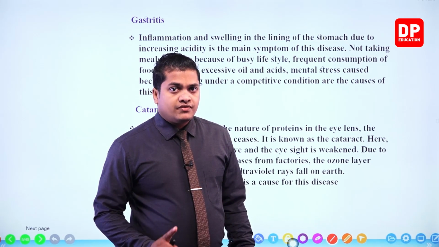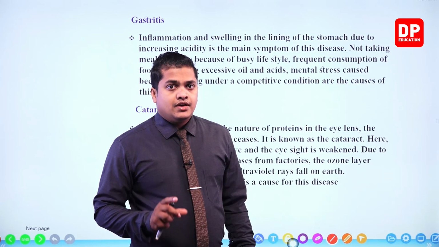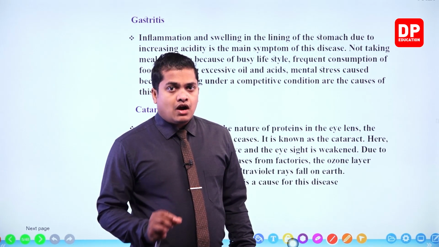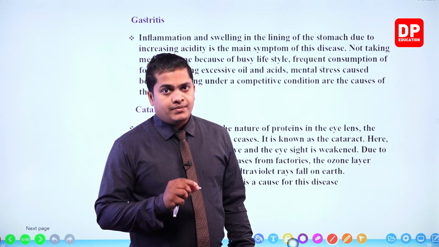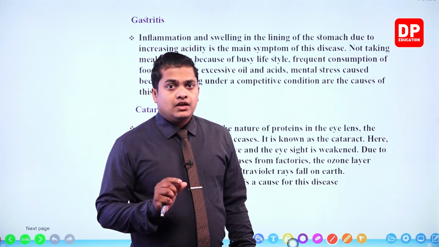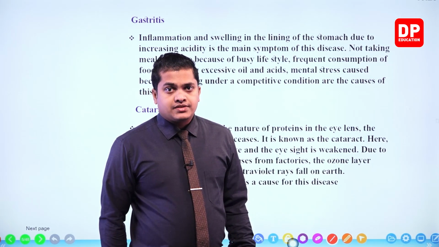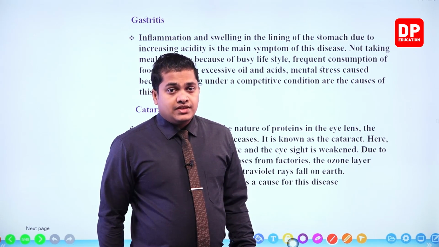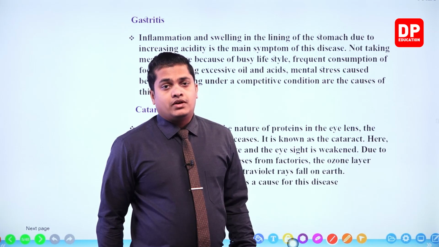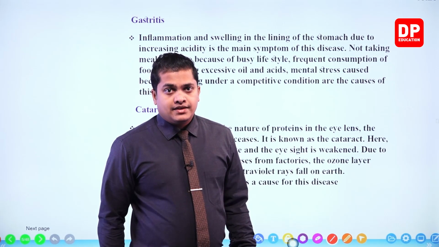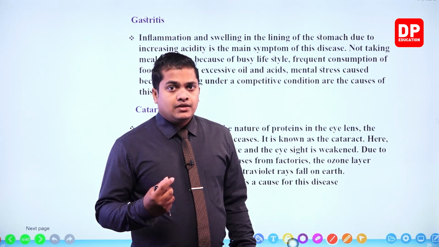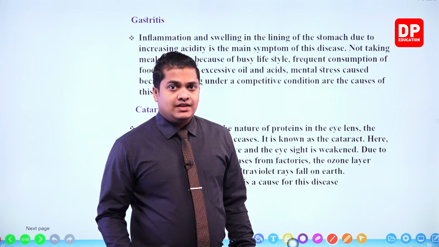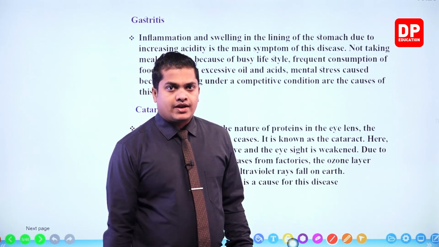So because of depletion of the ozone layer, different kinds of harmful rays will come in contact with the people, especially rays like ultraviolet rays. When these rays come in contact with people, what will happen, my dear children? There is a possibility to change the nature of protein levels within the eye lens, creating cataract.